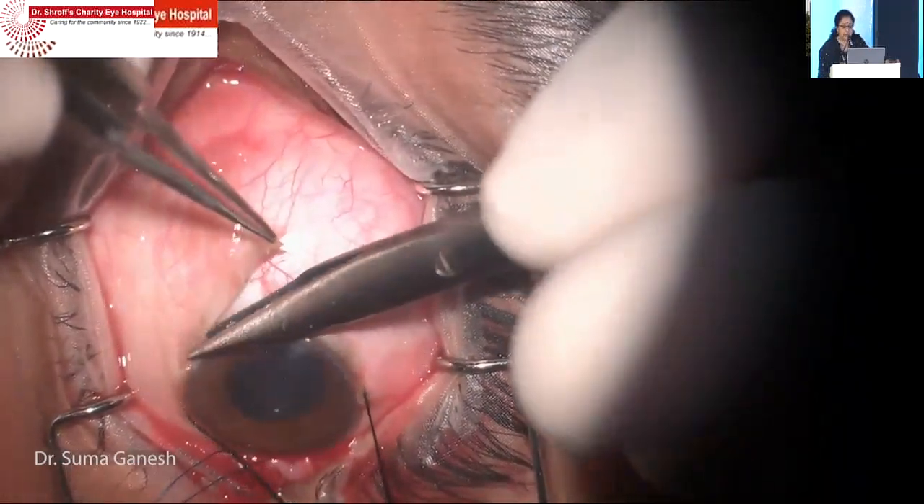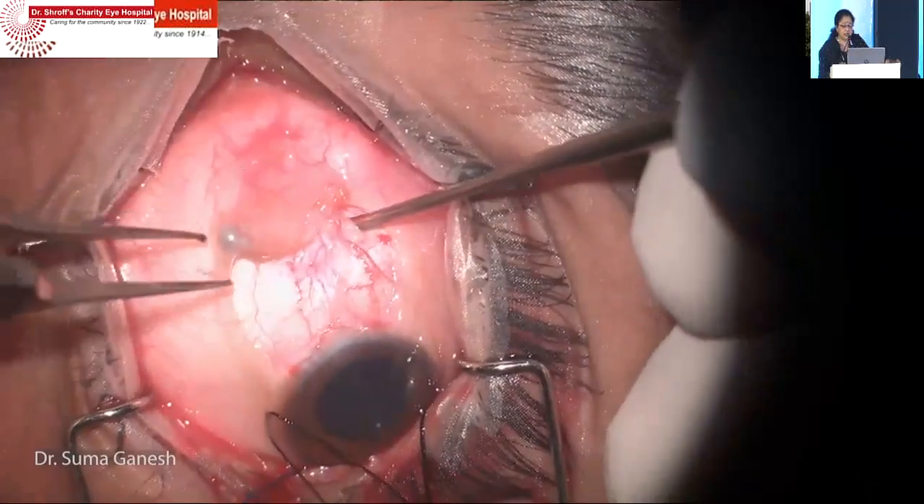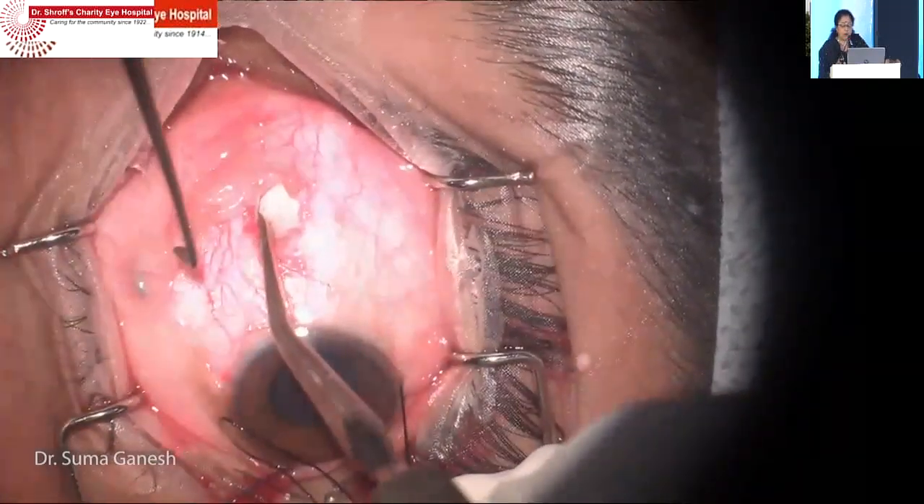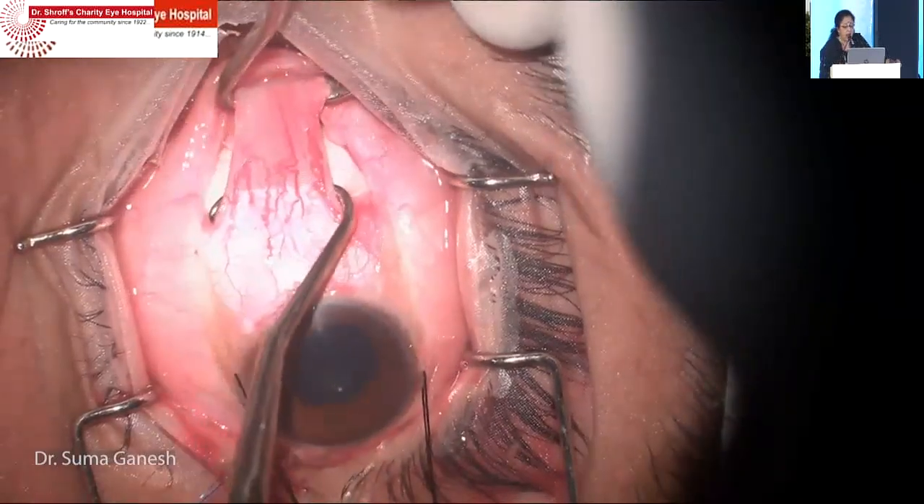Of course, in exotropia there are still residuals because the medial rectus which we dissect may come out to be very small. So only a small amount of medial rectus you get for transplantation. And with that I close.